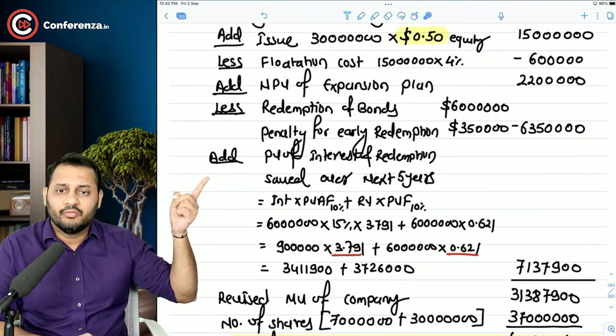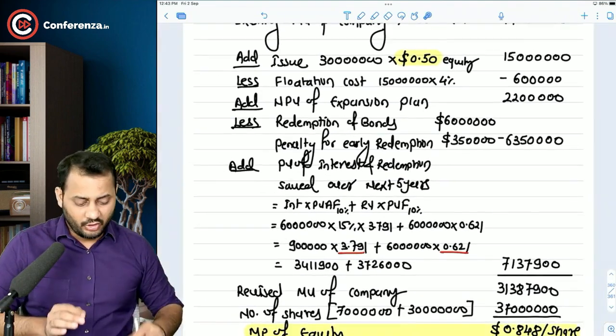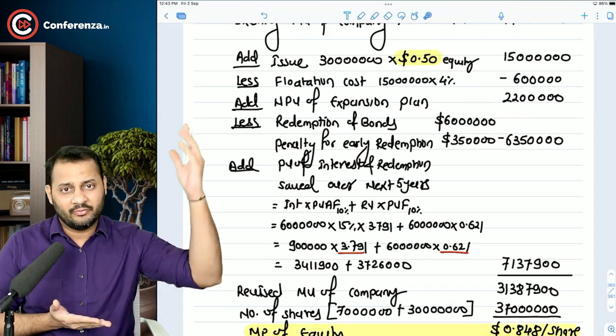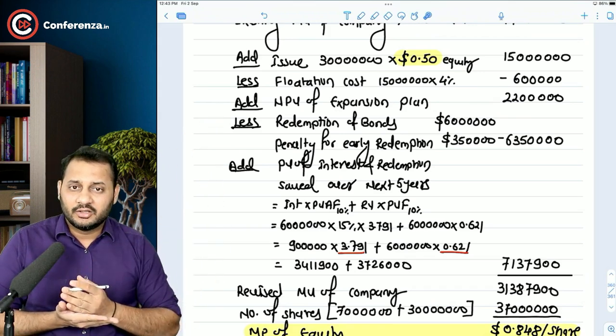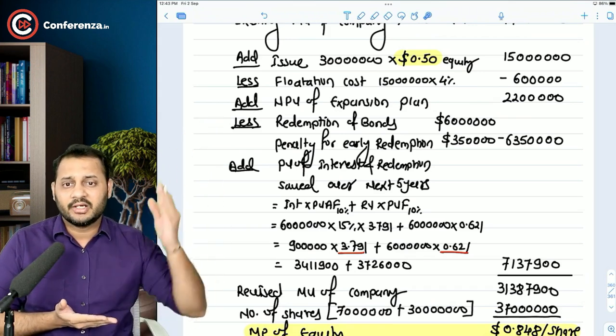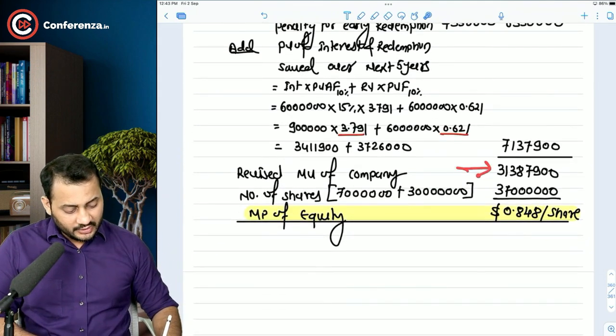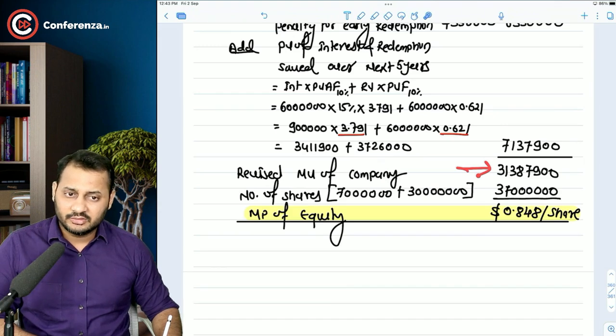Simple. So what we have done is very simple, sir. All the transactions which will add to the market value have been added, and those which reduce the market value have been deducted. And then the revised market value comes to 31.38 million.